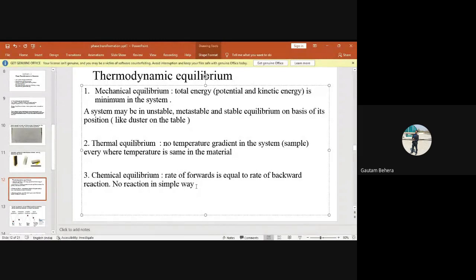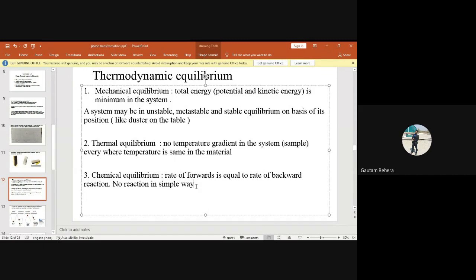Suppose you have A plus B as reactants and they combine to give you C plus D. A time will come when the rate of forward reaction will be equal to the rate of backward reaction, or reverse reaction. Reverse reaction means C plus D will react to give you A plus B. Forward reaction means A plus B will react to give you C plus D. Here A plus B are the reactants, C plus D are the products, right?